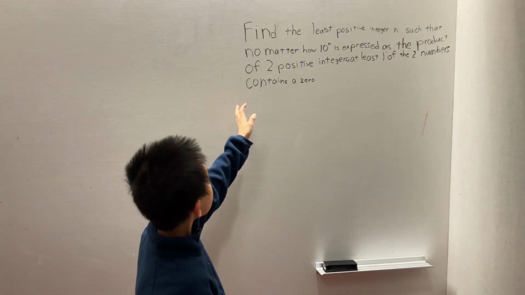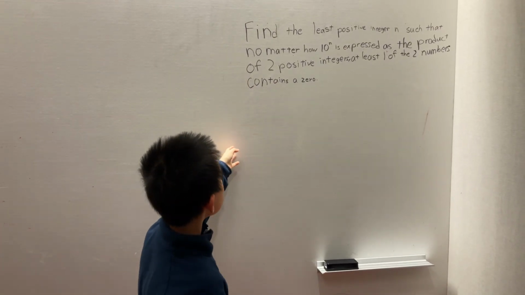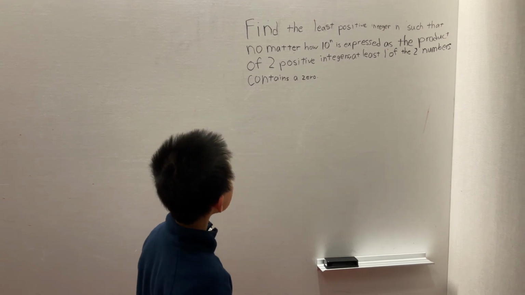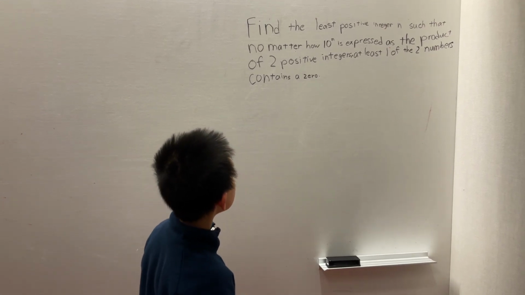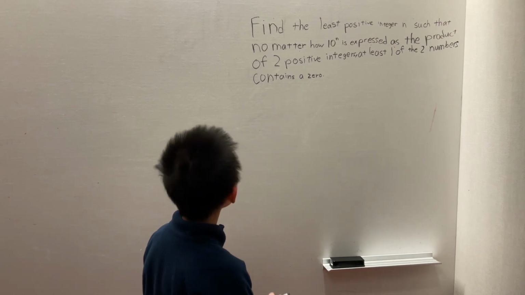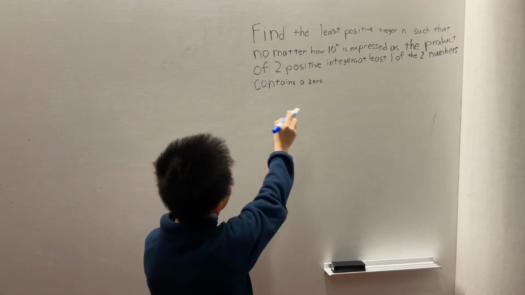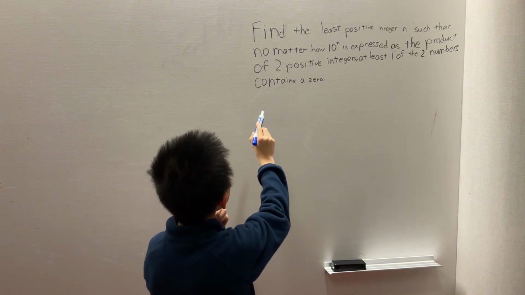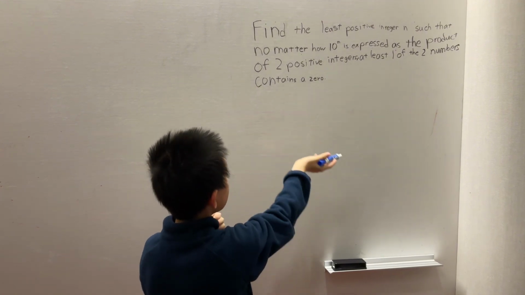So the problem states, find the least positive integer n such that no matter how 10 to the n is expressed as the product of two integers, at least one of them contains a 0. So it says no matter how it is expressed.